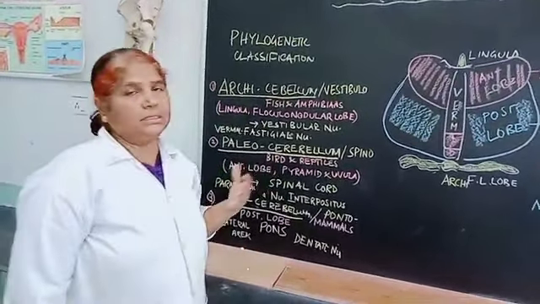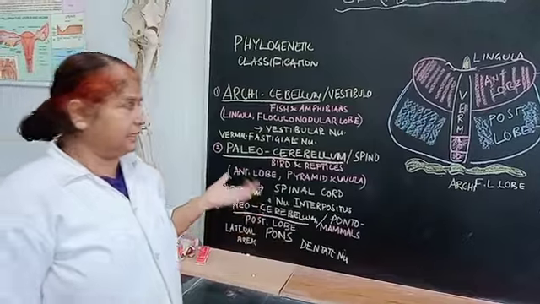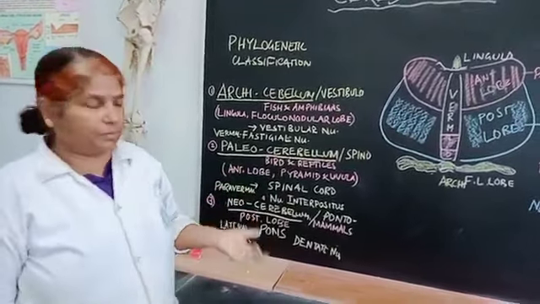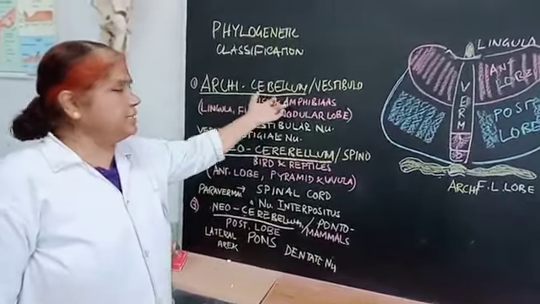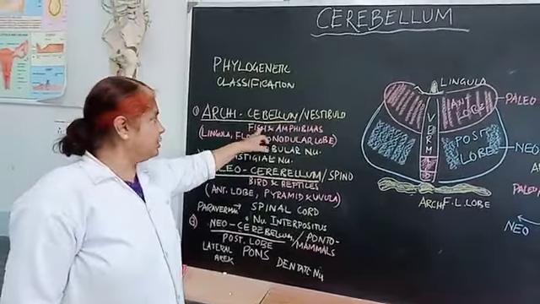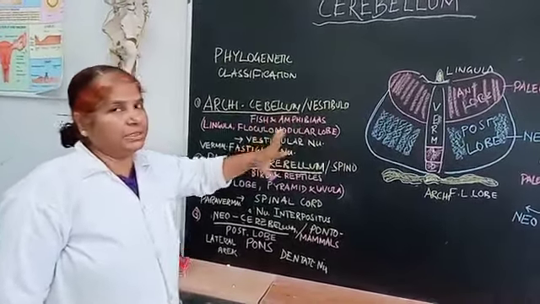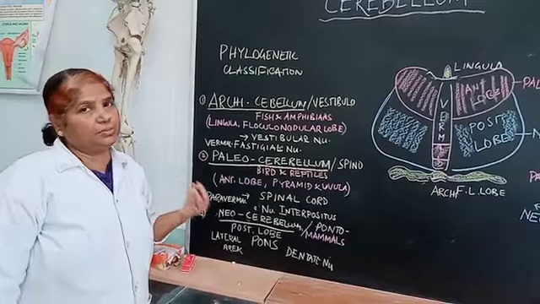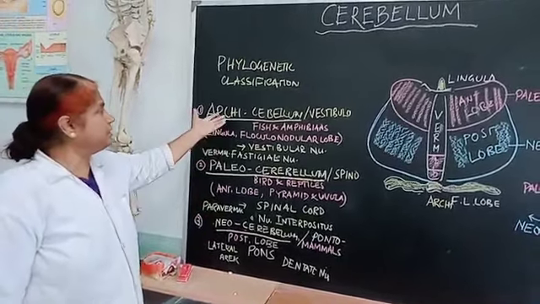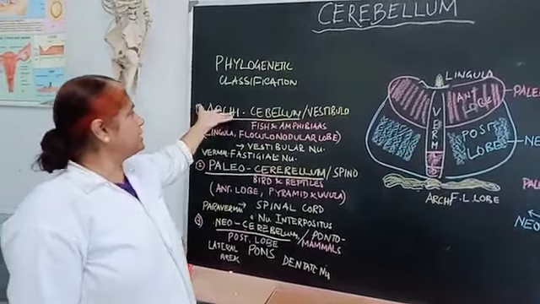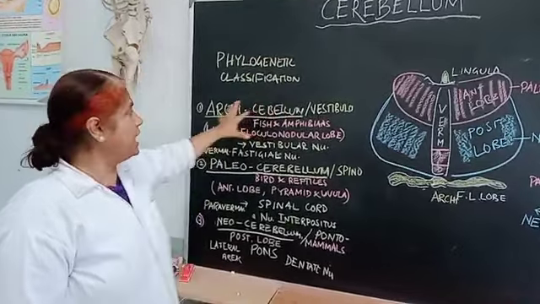Now the cerebellum is actually related to the muscular activity of the body. In lower animals which live in the water, the fish and the amphibians, that group has a small type of cerebellum which is phylogenetically called, evolution-wise, the archicerebellum.